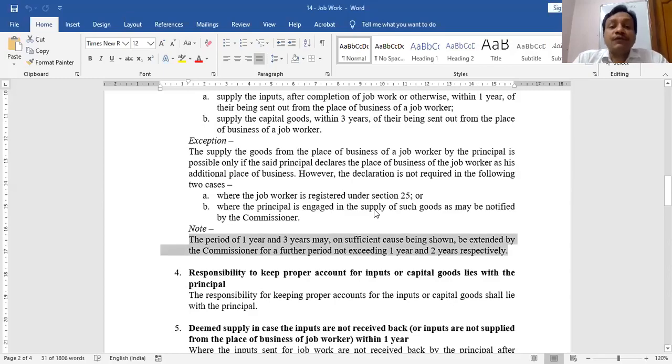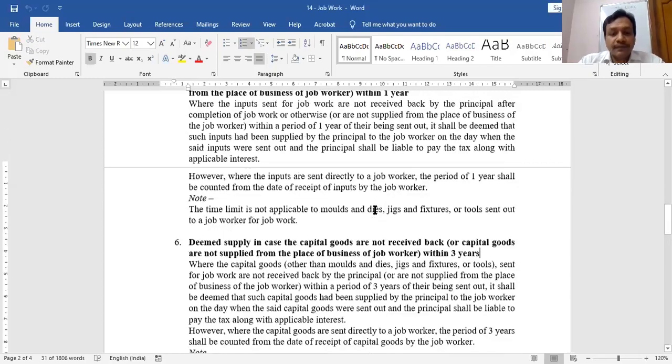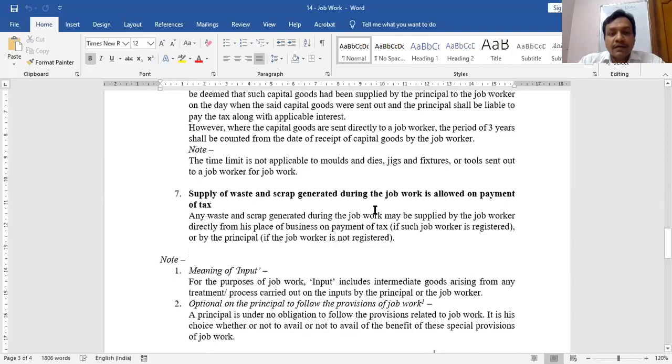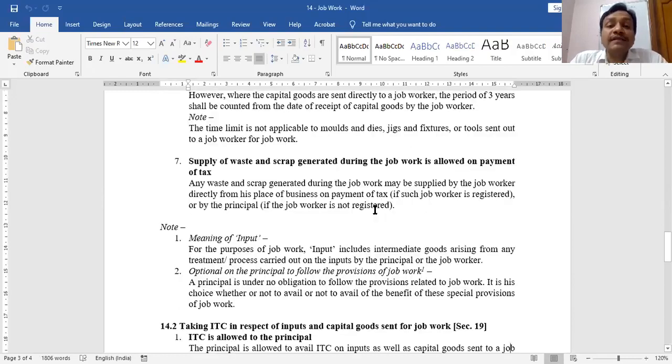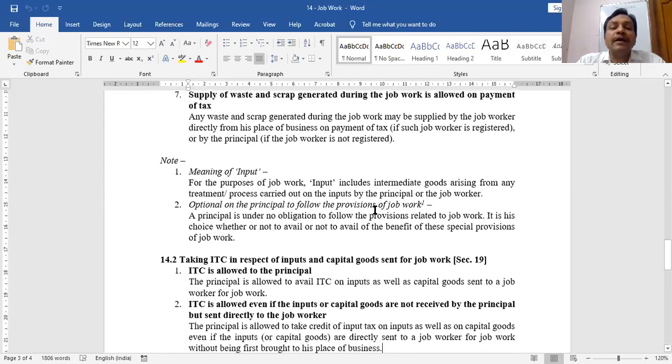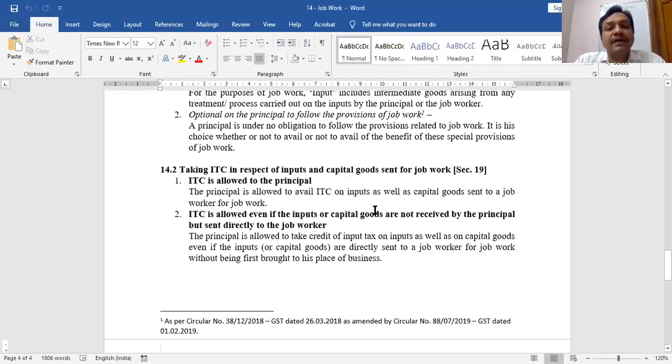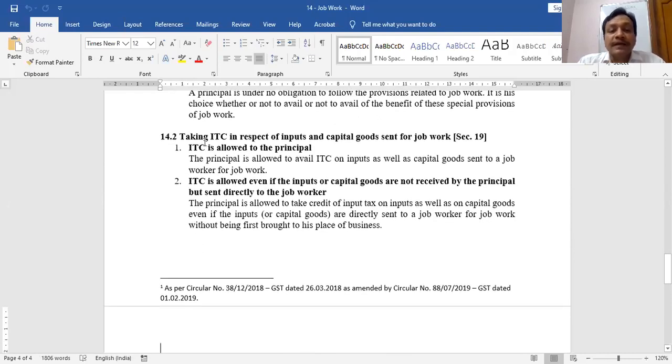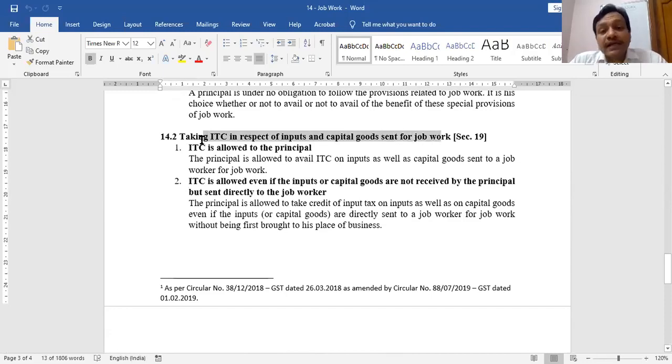Now, this is my section 143. Now, the question arises for input tax credits, ITC. We have covered the topic ITC, section 19, but let me again revise this section 19 because it is not lengthy. Taking ITC in case of inputs and capital goods sent for job work. So as a principle, whatever buttons I have sent to the job worker, the machinery which I have sent to the job worker,